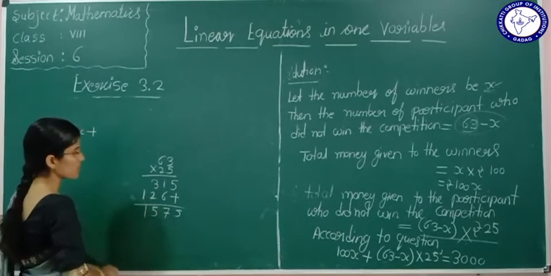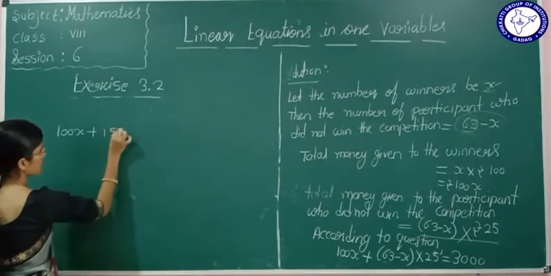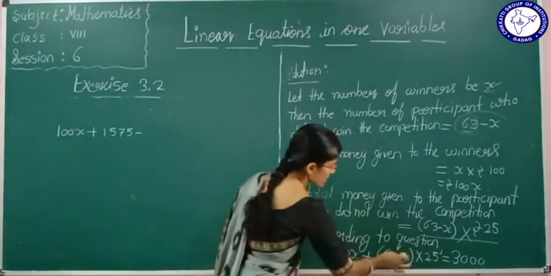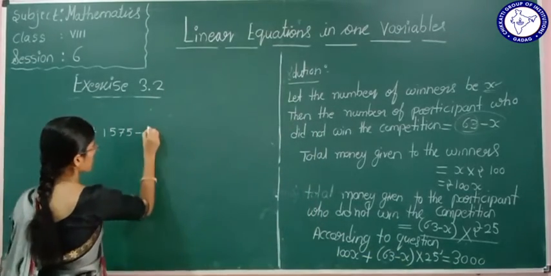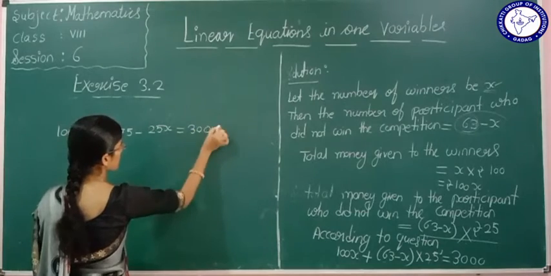It will be 1575. 1575 minus 25x is equal to 3000.